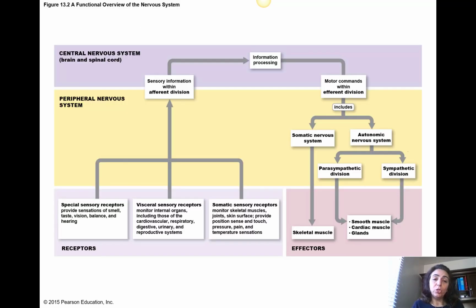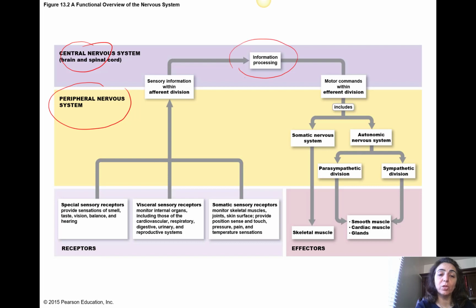So here in this picture, you see many of the things that we just discussed. Here you see that we have the central nervous system, CNS, that includes the brain and spinal cord. Then we have the peripheral nervous system that includes the afferent and efferent division. So you see that in the central nervous system, the information is processed.